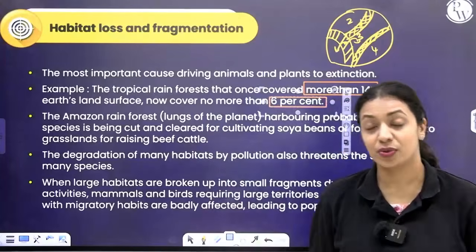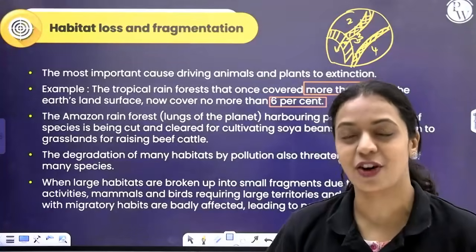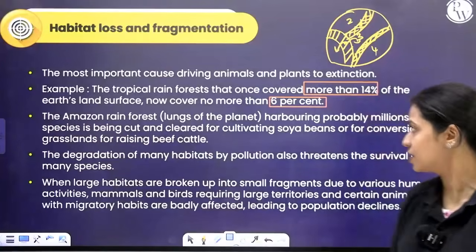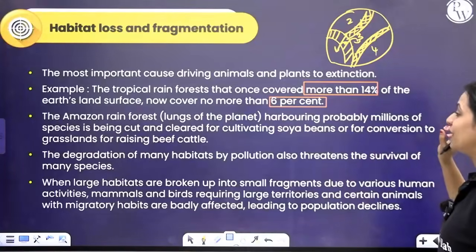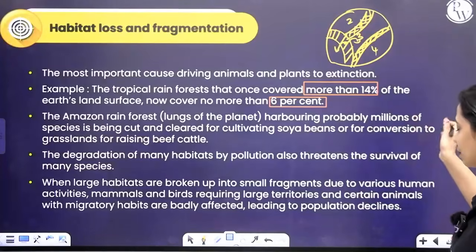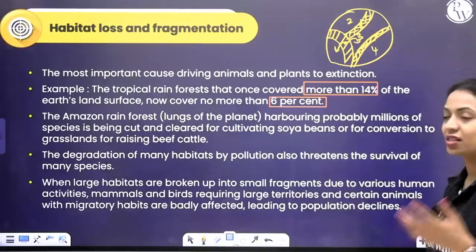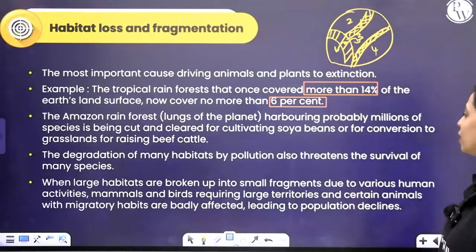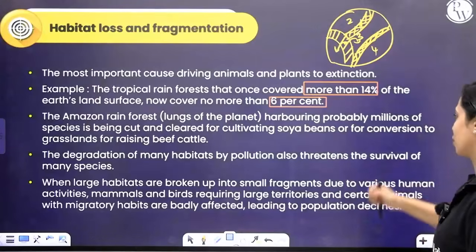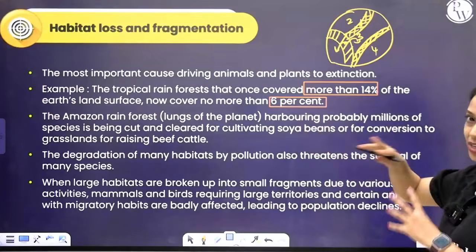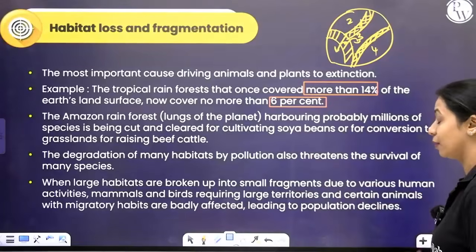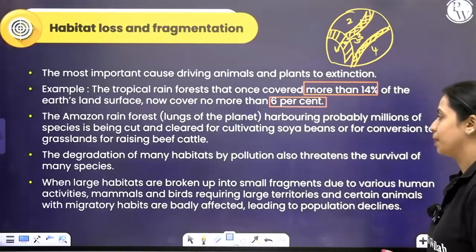The Amazon rainforest, which is called the lungs of the planet because it gives out so much oxygen through photosynthesis, also harbors millions of species, but even this Amazon rainforest is being cut down and cleared out for soybean cultivation or for conversion of forest into grasslands for raising beef cattle, all of that.